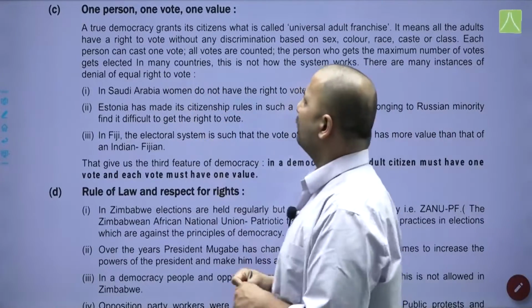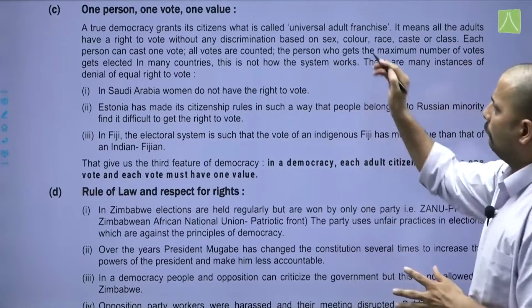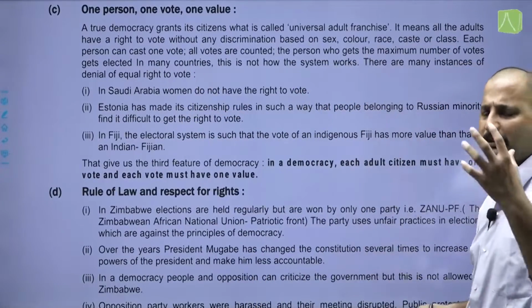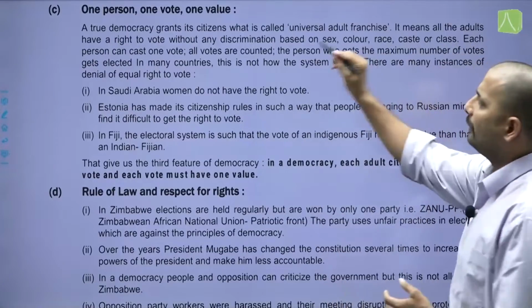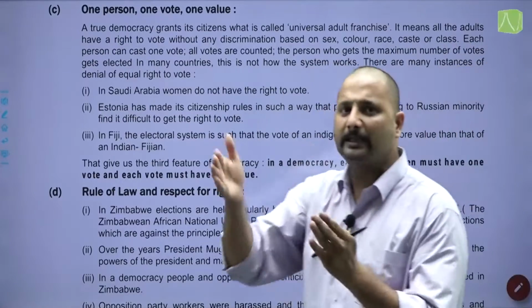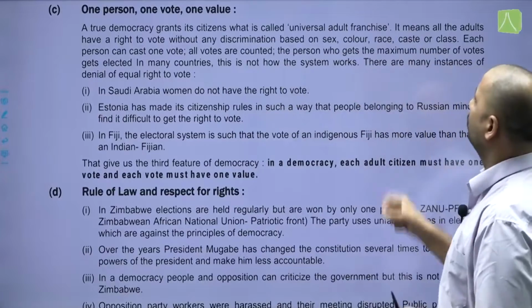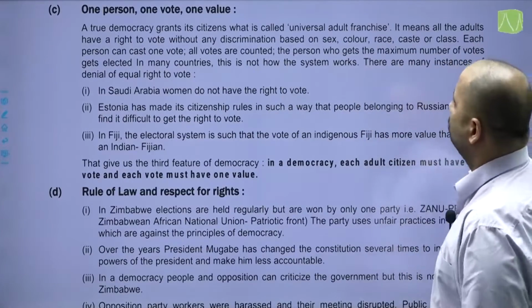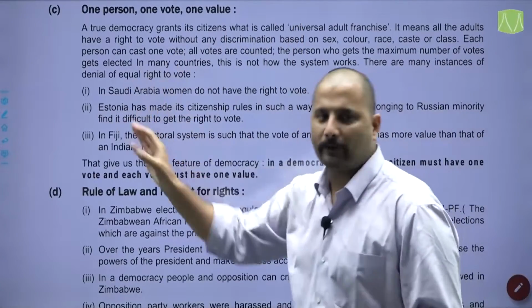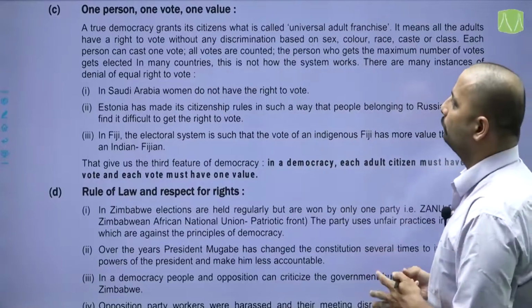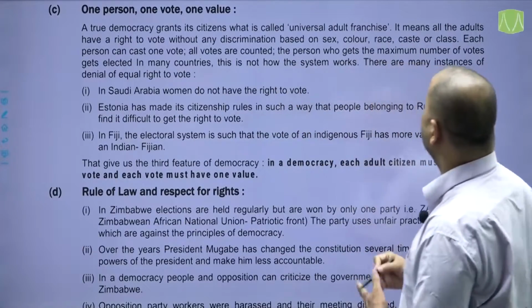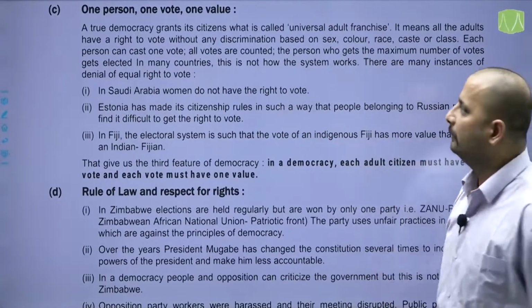Now, a true democracy grants its citizens what is called universal adult franchise, that is, the right to vote. It means all adults have a right to vote without any discrimination based on sex, color, race, caste or class. Each person can cast one vote, and that one vote has one value. All votes are counted. The person who gets the maximum number of votes gets elected.